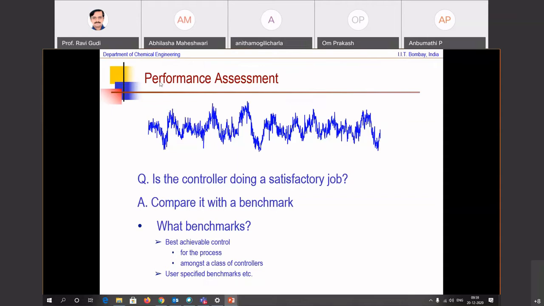But nevertheless, when you're talking of this assessment, you monitor the performance and go one step ahead to compare that performance with a benchmark, find out what are the bad actors that have not contributed to that benchmark, and drive them in a way that tries to push you as close to the benchmark as possible, right? So this performance assessment can be done not only with respect to controllers, but even with respect to operating plants. We have done that as a parallel activity when we looked at the pharma batches. In a pharma batch, a pharma batch has to achieve a high quality in a short time because it's a batch process.